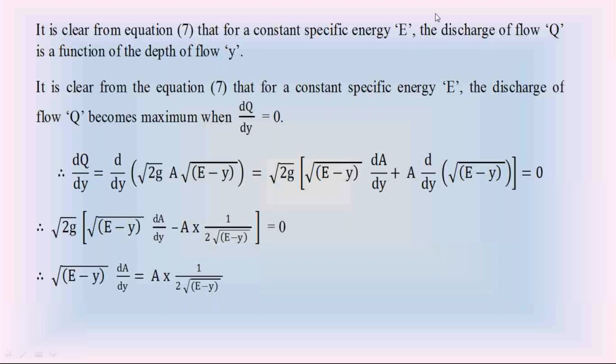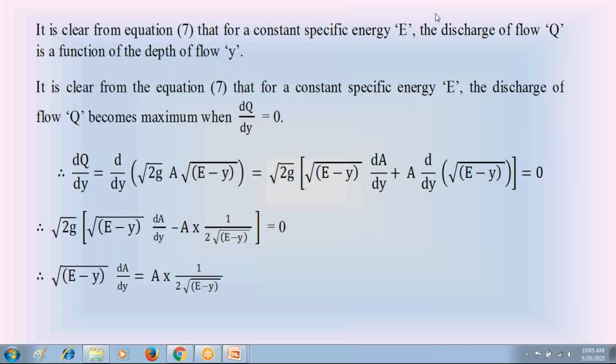We are discussing the discharge in this specific energy condition. What is the discharge of water flow in the specific energy? To discuss the discharge in the specific energy, from equation 3 we prepare the discharge Q. Q is equal to root 2z into wetted area A into root e minus y.